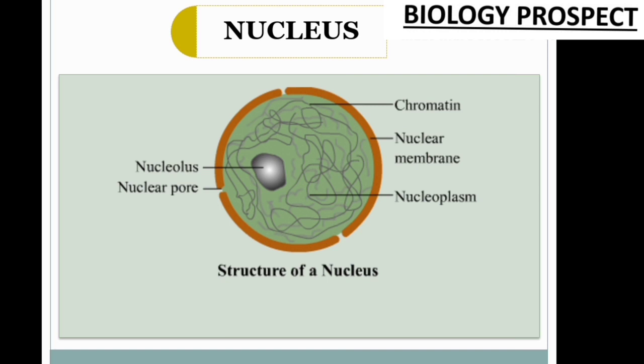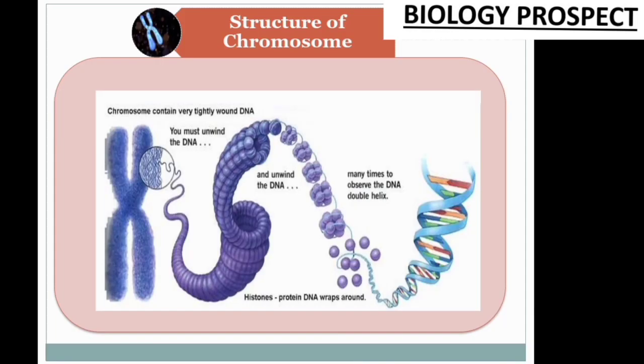Now, what is chromatin and what is the relation between cell division and chromatin? Chromatin is the part of the nucleus which carries the hereditary material from the parents to the offspring. Why does it carry the hereditary material? Because chromatin fiber consists of 40% DNA and 60% histone molecules or histone proteins. This is also the definition. Chromatin consists of 40% DNA and 60% histone protein. These are the basic constituents of the chromatin fiber.